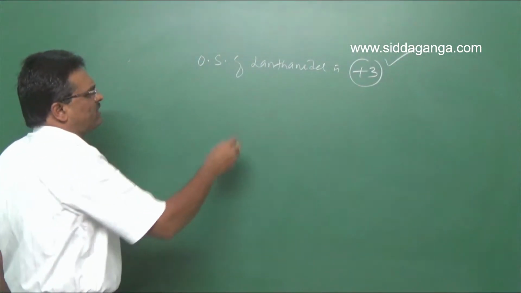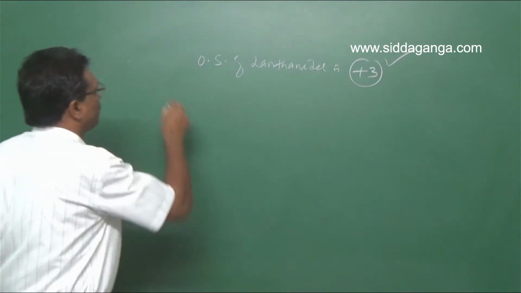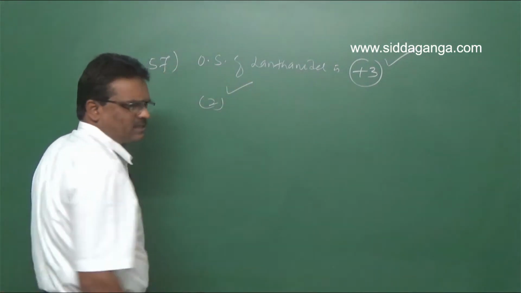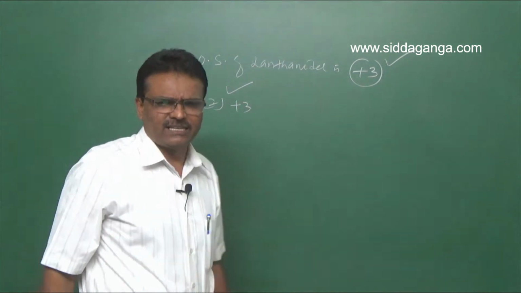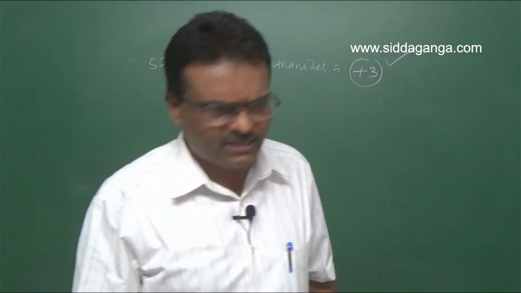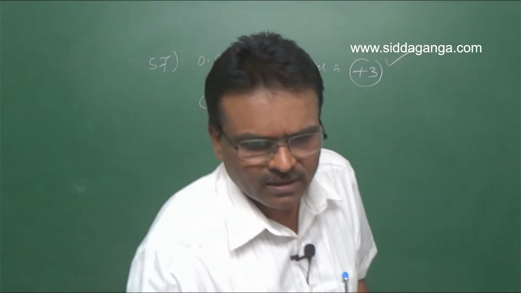So the second option is right for question number 57, that is +3 oxidation state. For both the lanthanoids and actinoids, the common oxidation state is +3. Next.